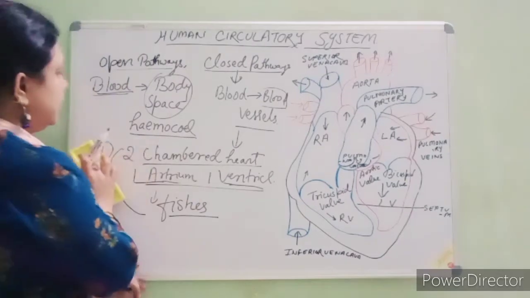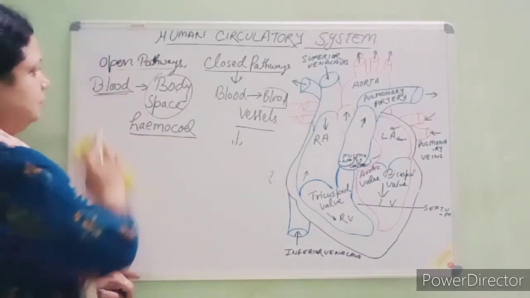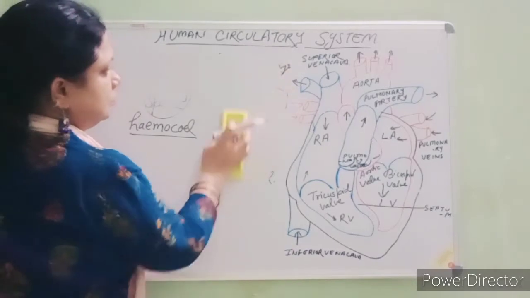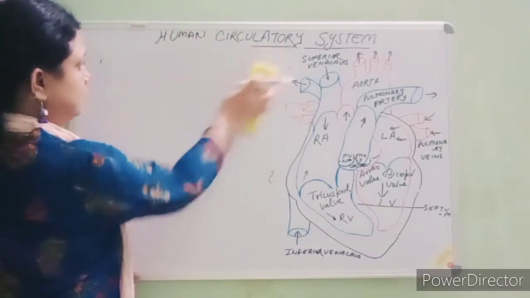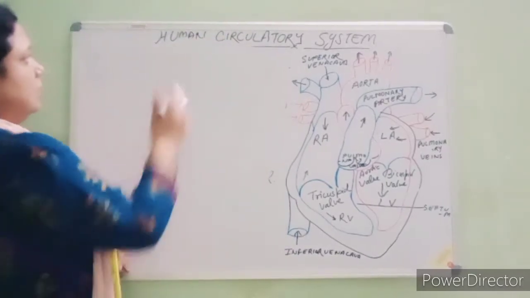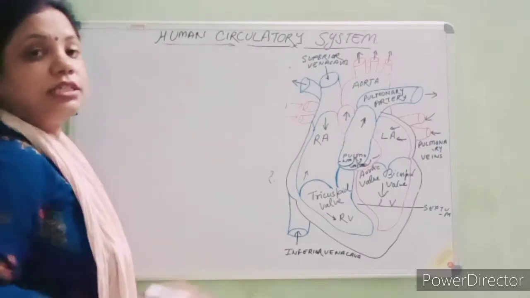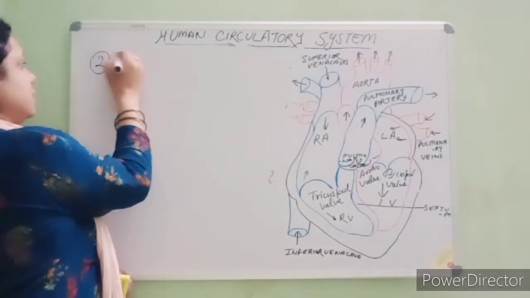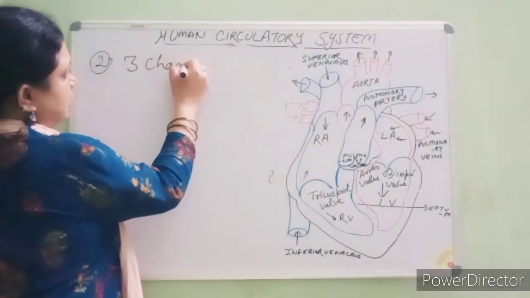Now second is the three-chambered heart.